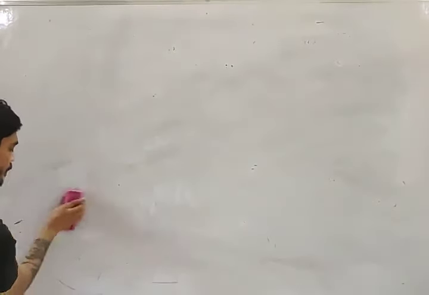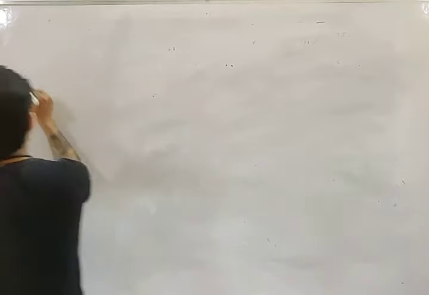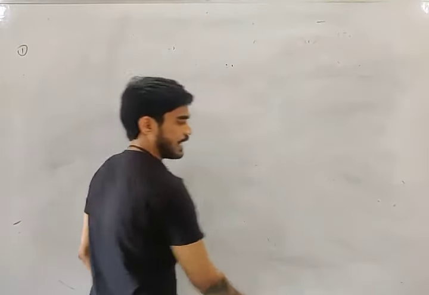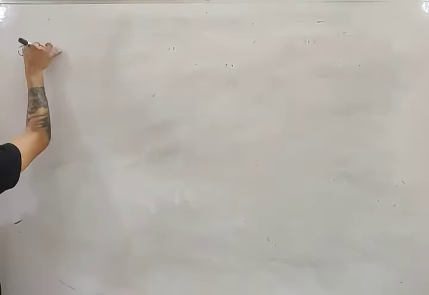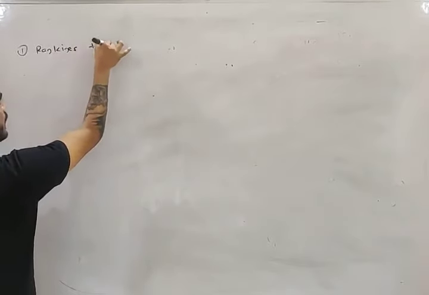So what was the first theory, my friend? I will ask you the name. What was the name of the person who gave the first theory of failure? Maximum normal stress theory. It was Rankine's theory.